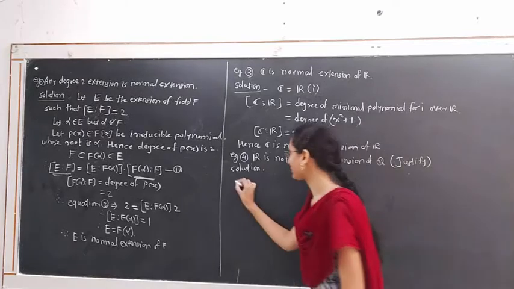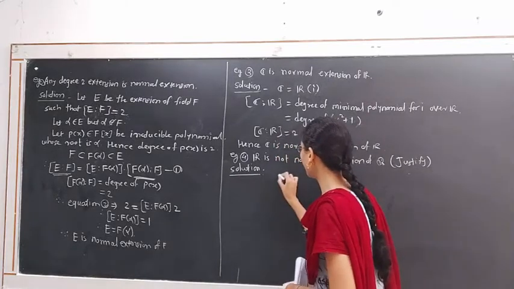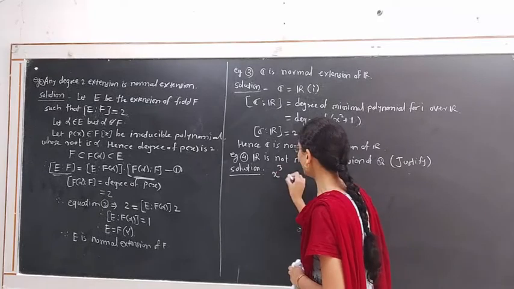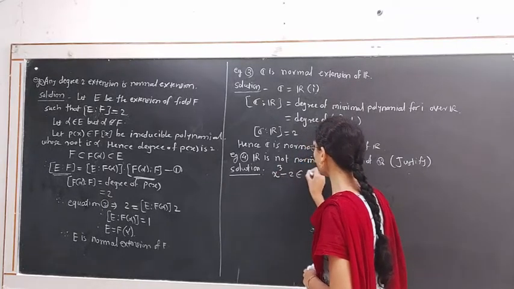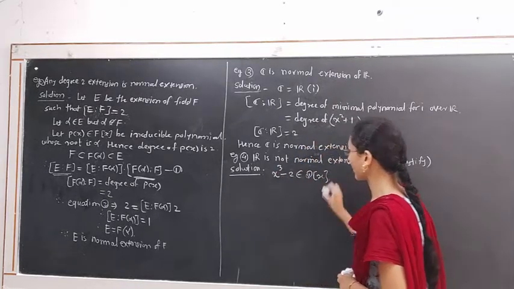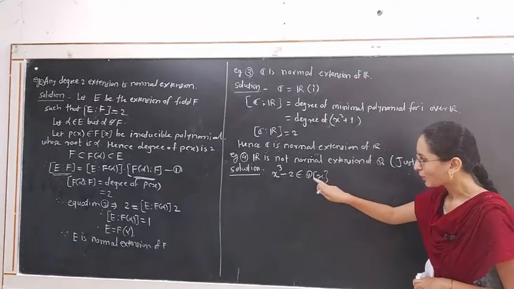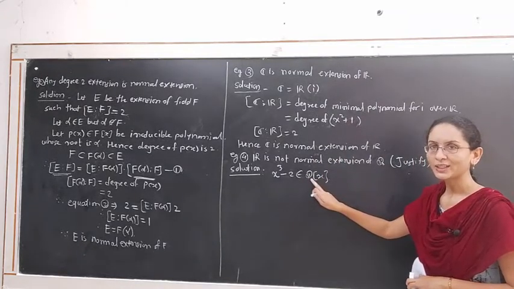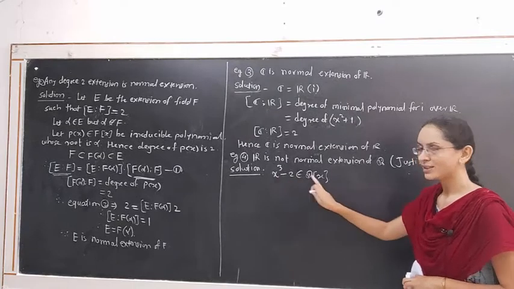For example, x cube minus 2 belongs to Q[x]. We form the extension of Q by adjoining only one root of this polynomial to Q.